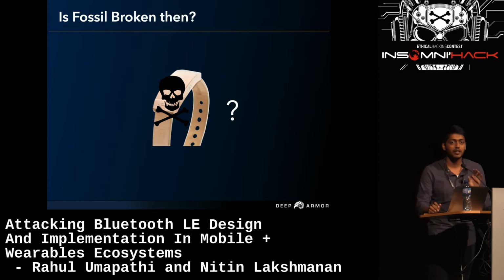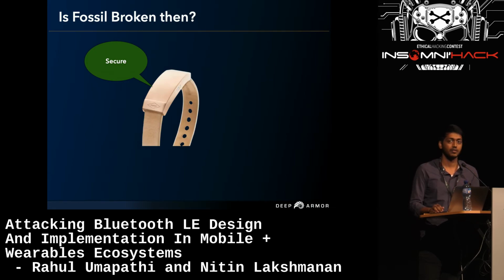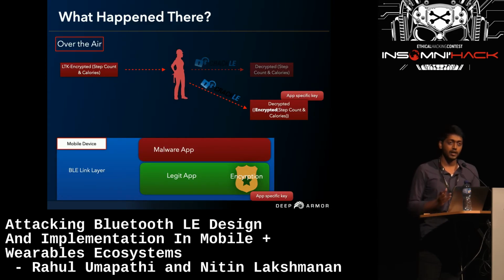So does this mean Fossil is broken? The answer is no, it is secured. So this is one of the fixes which gives us a solution for this problem as well. So what has happened there is, over the air, when we got the encrypted packets and when we passed it to the Crackle, we expect a decrypted packet with step counts and calories. But what we have received is a decrypted packet which is again encrypted with an application specific key.